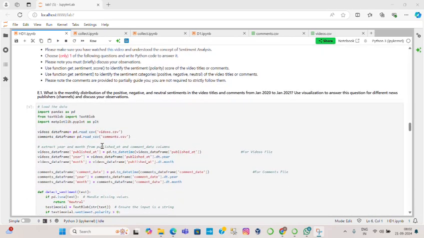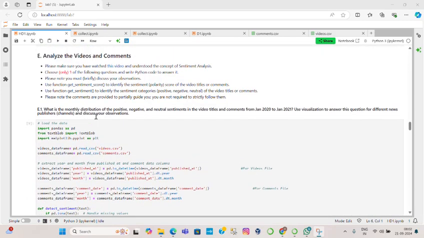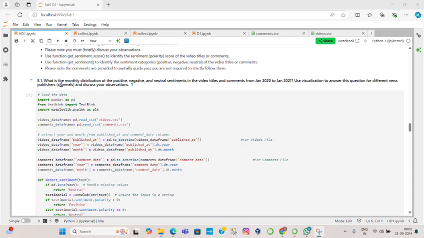As we move further, they tell us that this assignment has three parts, of which we have to do only one. I move with the first part, in which they ask for the monthly distribution of positive, negative, and neutral sentiments in the video titles and comments from January 2020 to January 2021. Use visualizations to answer these questions for different news publishers and channels, and discuss your observations. It means we have to work on the video titles and comments data from January 2020 to January 2021.